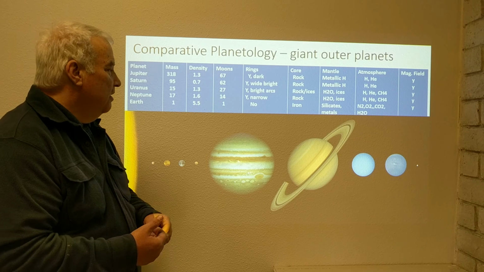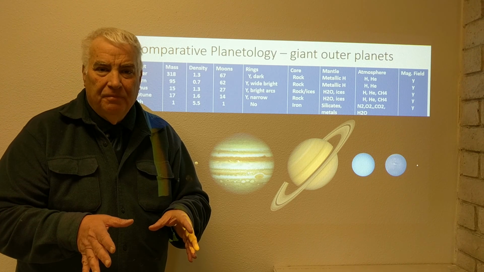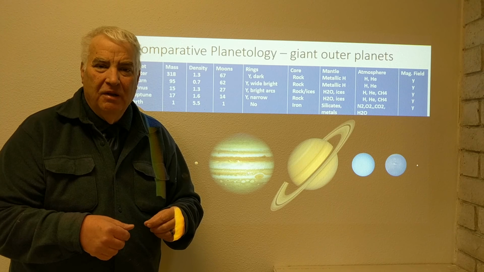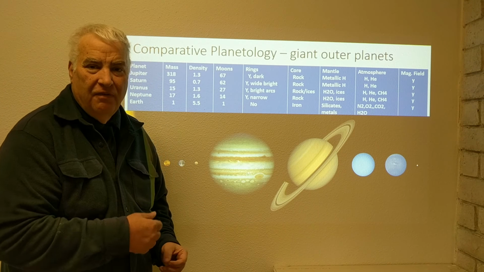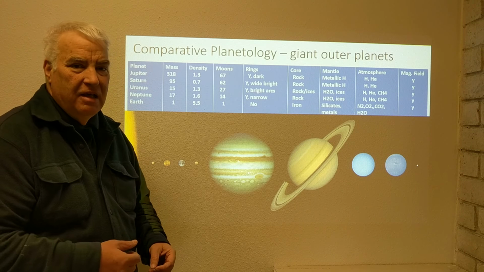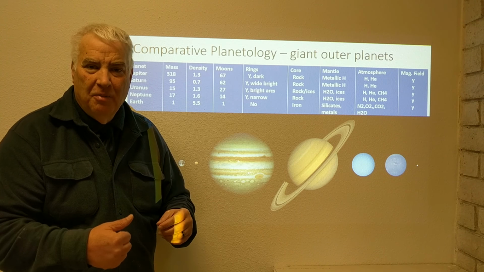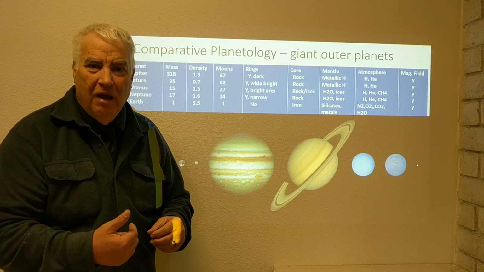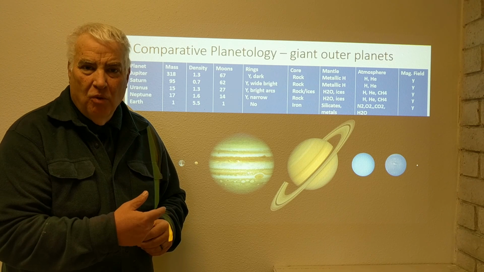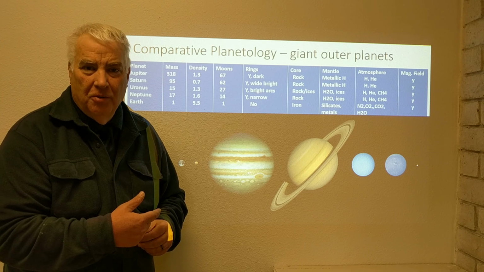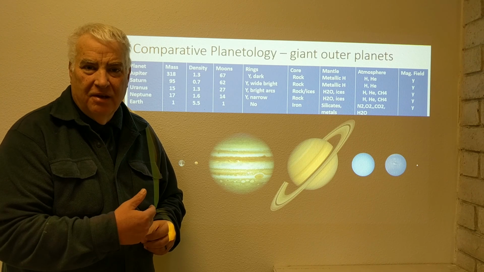Now, the density is very different between these giant outer planets and the Earth. The density is the mass divided by the volume, and here it is compared with water equaling 1, which means 1 gram per centimeter cubed is the density of water.